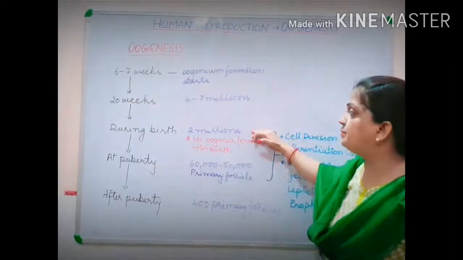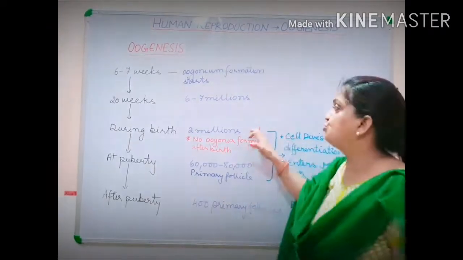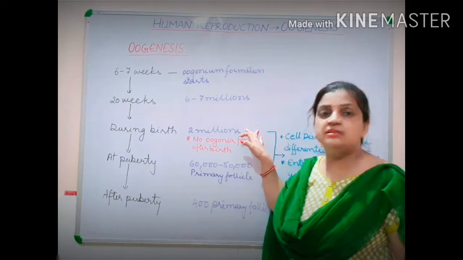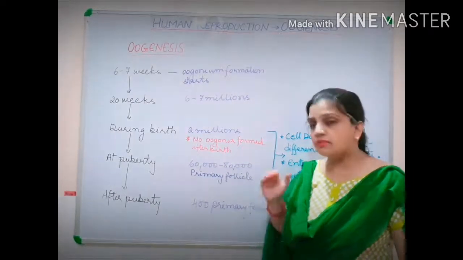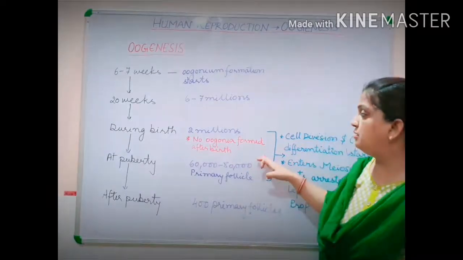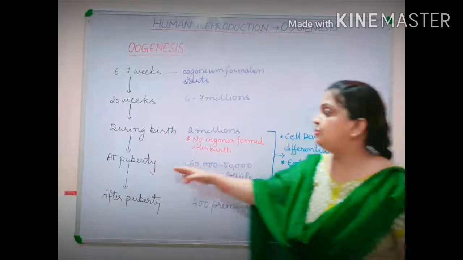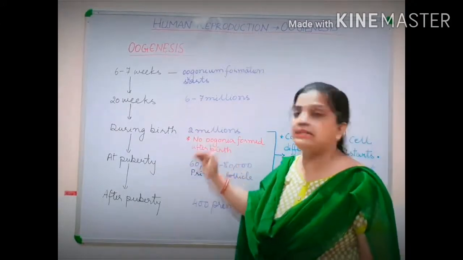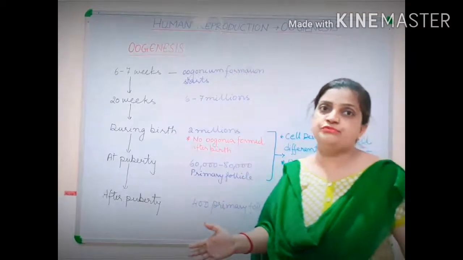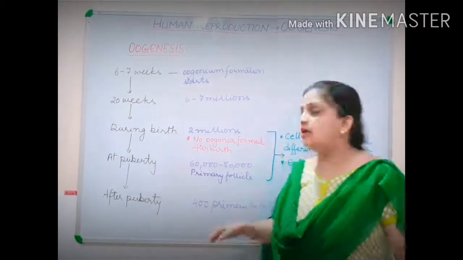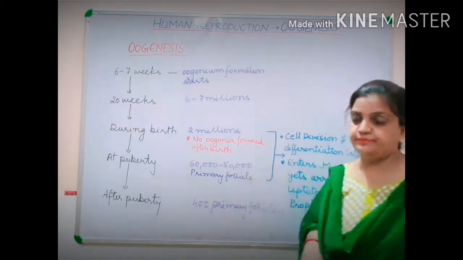So at birth, the number of oogonium cells remains fixed at 2 million. Now, I told you that by the follicular atresia process, until attaining puberty, a large number of oogonium degenerate, and only 60,000 to 80,000 primary follicles are left.